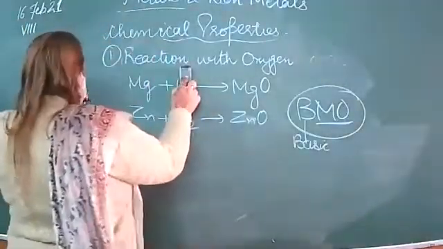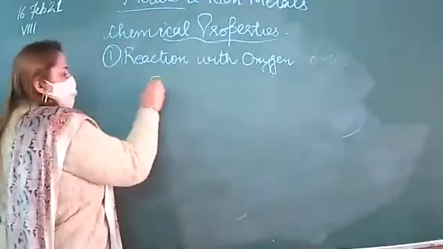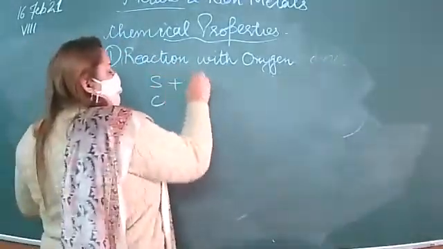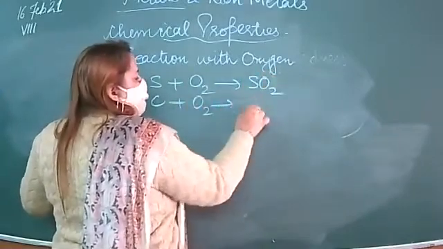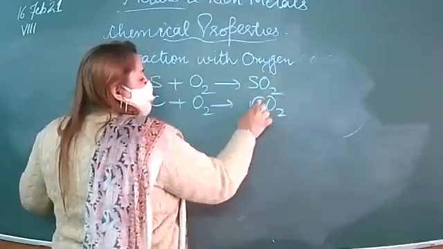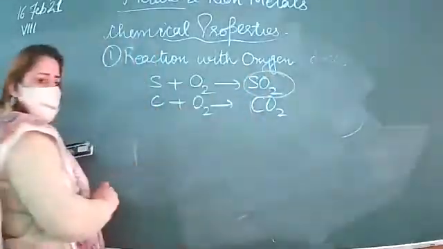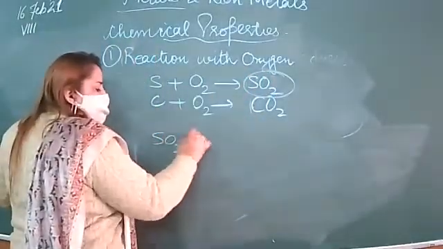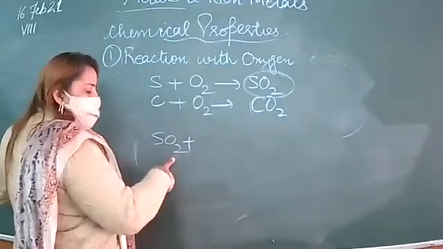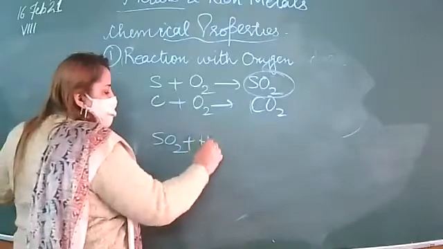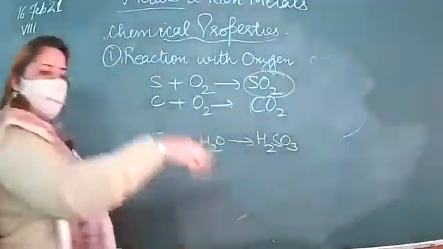Whereas non-metals are what we had discussed. Can you give me any example of a non-metal? Sulfur and carbon. When sulfur reacts with oxygen, it forms sulfur dioxide. Carbon forms carbon dioxide. You had discussed this in acid rain also. When this sulfur dioxide is formed, how will you test whether it is acidic or basic? When we mix it into water, H2SO3 or H2SO4 will be formed later on.